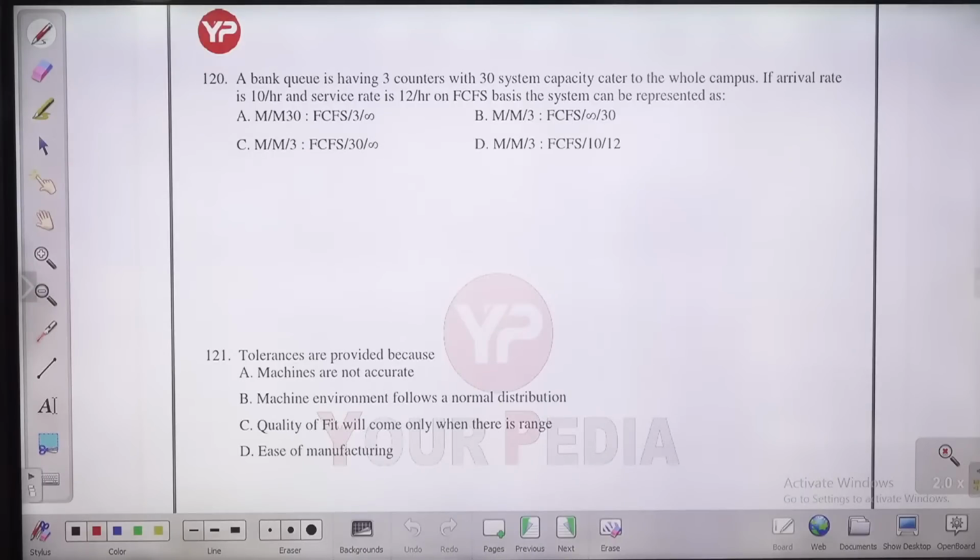How much is the calling population? 30 is the system capacity. If the arrival rate is 10 per hour and the service rate is 12 per hour, on a first come first serve basis, FCFS, then how can you represent that bank queue?